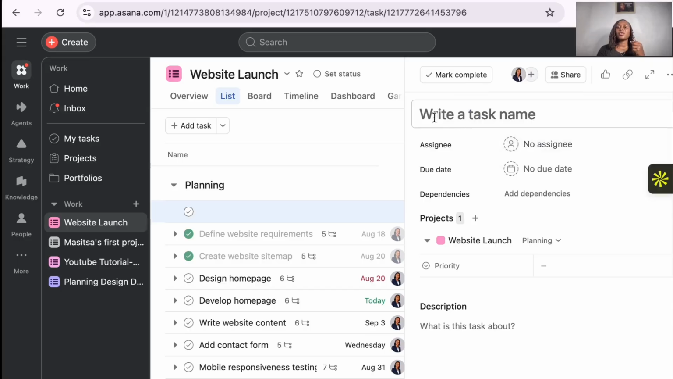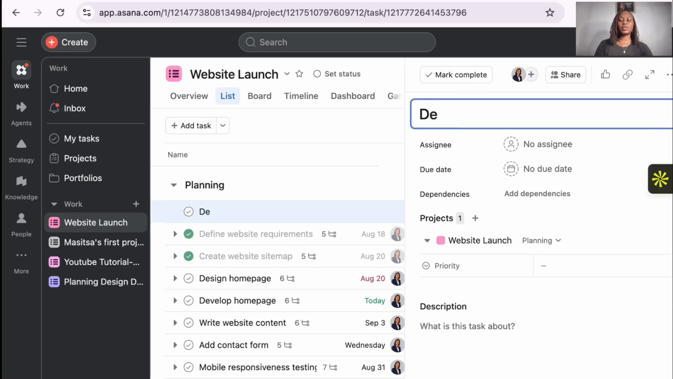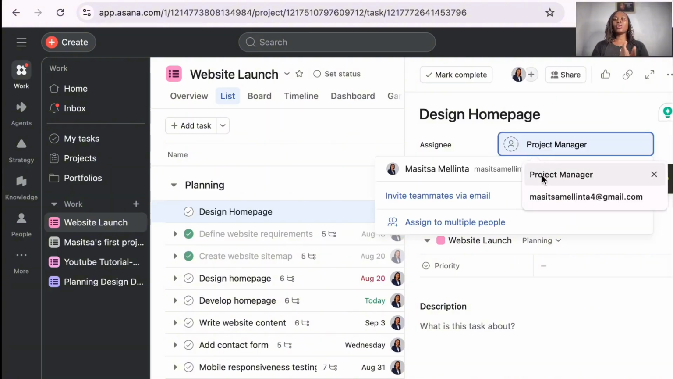So here you're going to write a task name. So for example, you're going to say design a homepage. I'm just going to pick the ones that are already here so that I don't have to repeat myself. Okay, I don't want to be thinking so much. And then the assignee, if you are working as a team, definitely you're going to choose either a project manager, whoever it is, their email address.